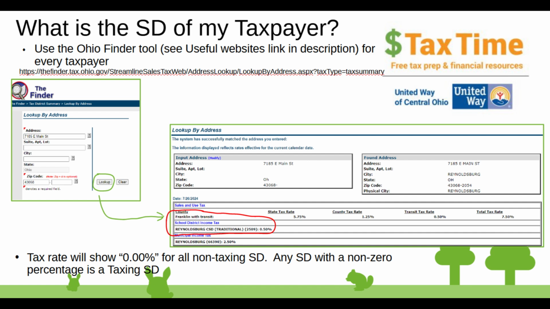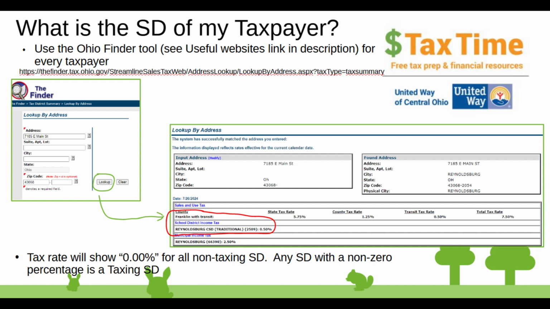There's also a link in the description of this video called Useful Websites, and in that document you will find a link to the Finder tool. Finder actually has several different addresses to go to, and some of them don't provide all the information you need. The URL shown here and the one in my Useful Websites document gives the most convenient URL to go to.